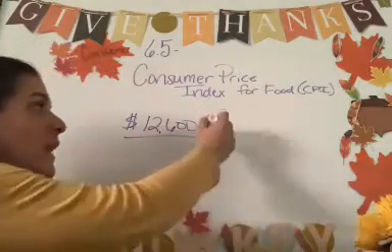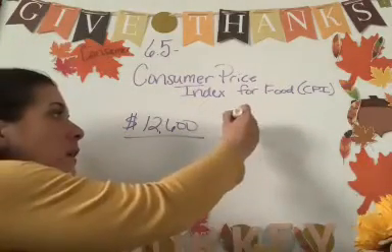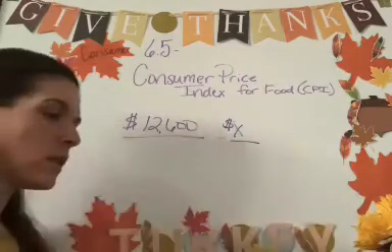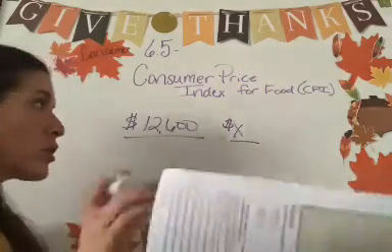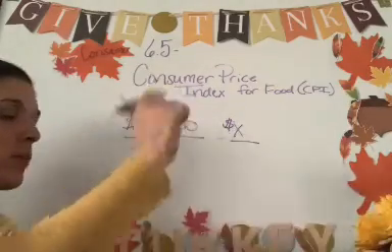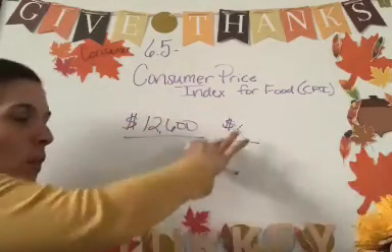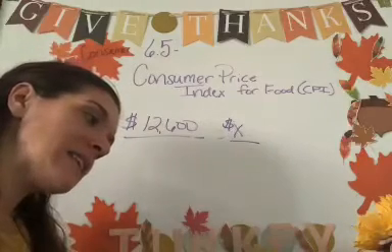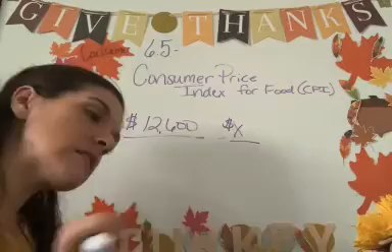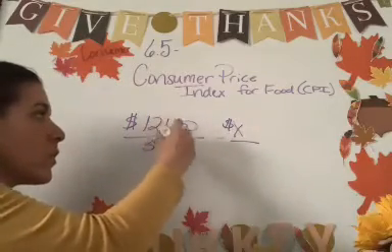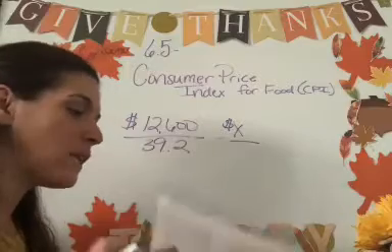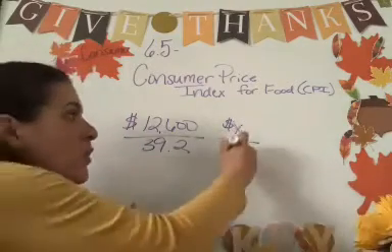Okay, we need to know the income. We don't know it yet. That's our X. What are we going to put down here? We're going to put down the CPIs. Remember, ratios, this can go on the top or on the bottom, doesn't matter as long as these two are on the same spot. The CPI for 1975 is 39.2, and the CPI for 1994 is 144.3.